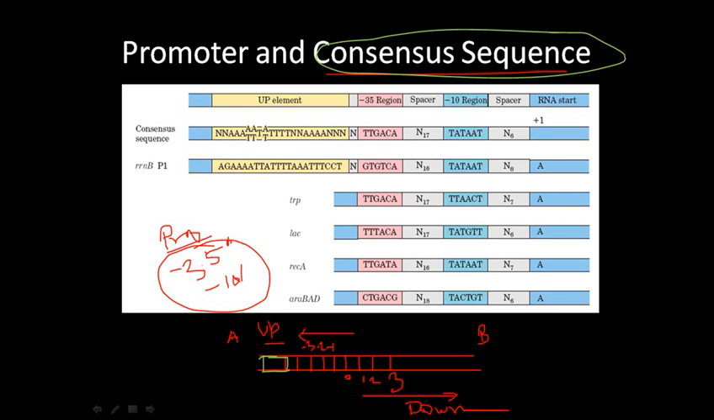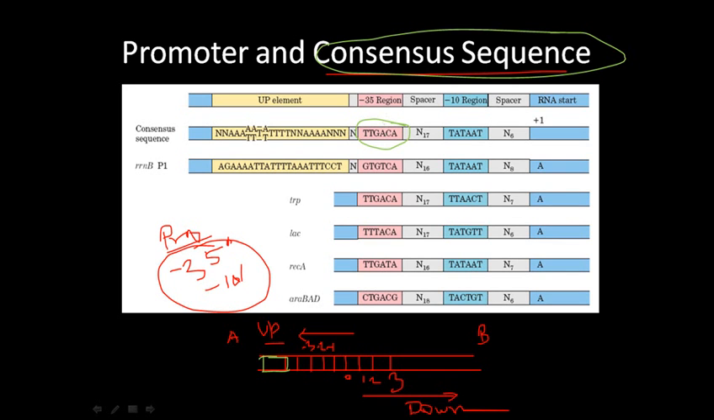Okay, so in the -35 region, we have a particular sequence called TTGACA. For example, this is given here, a sequence of TTGACA. So it's a kind of similar sequence. I'm not saying it is exactly this in all of those DNAs.